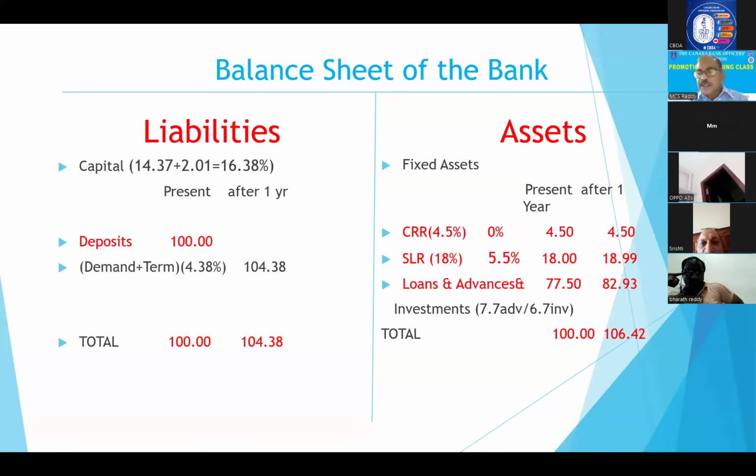Pricing: if you are giving loans to a good rated party, you give at a lesser rate of interest. Or if you are giving loans to a lower rated, that means a little riskier person, that means moderate risk or high risk, you charge more pricing because they need more capital. This is called pricing. Provisioning is also there.